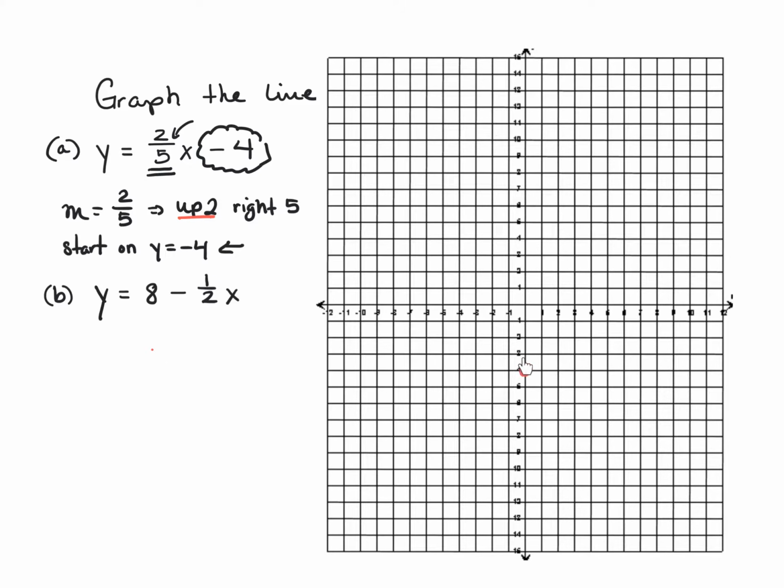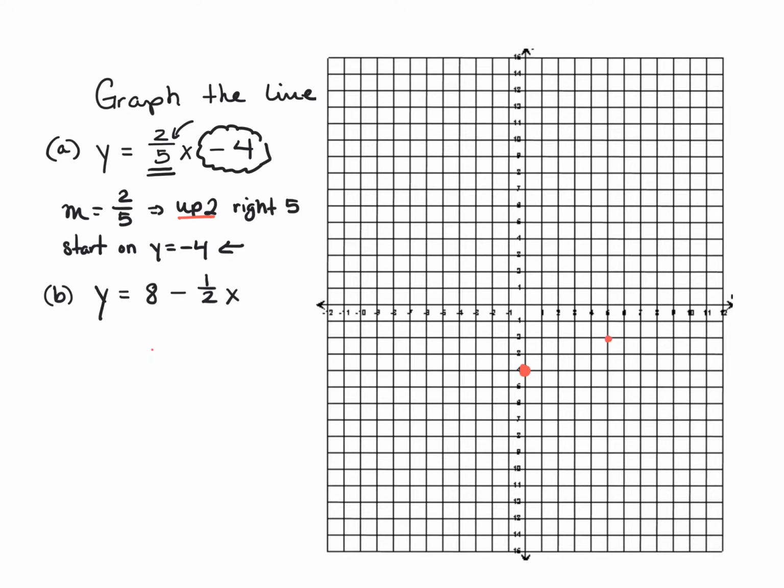I have to go up 2, followed by going right 5. So up 1, up 2, and then from here I go right 1, 2, 3, 4, 5. What's important to note is that I put a point here after I've done both directions.